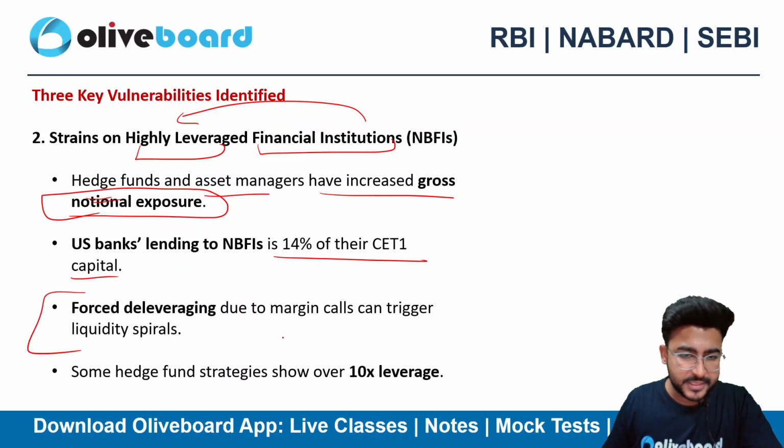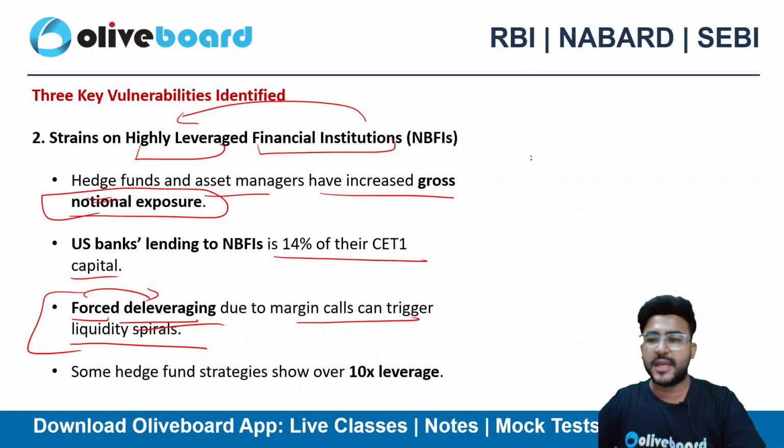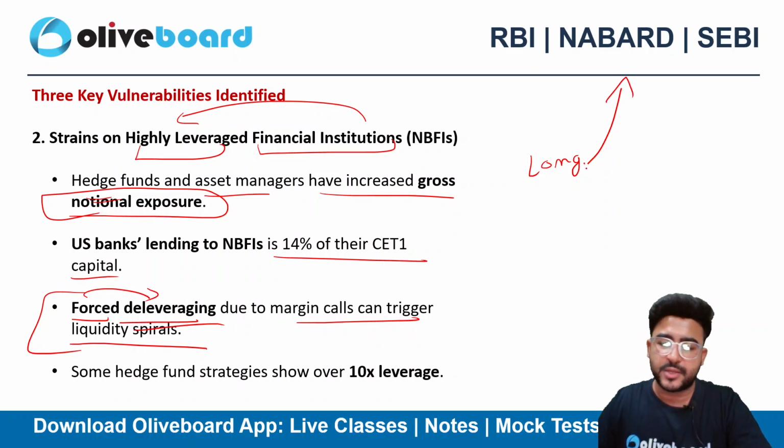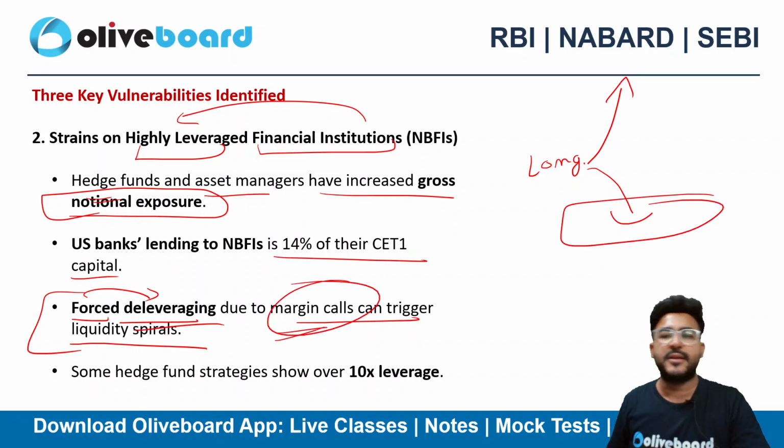Forced deleveraging due to margin calls can trigger a liquidity spiral. What is forced deleveraging? Let's suppose you have taken a long position, you want the market to go up, however because of the volatility the market goes down. Now this will trigger margin calls.